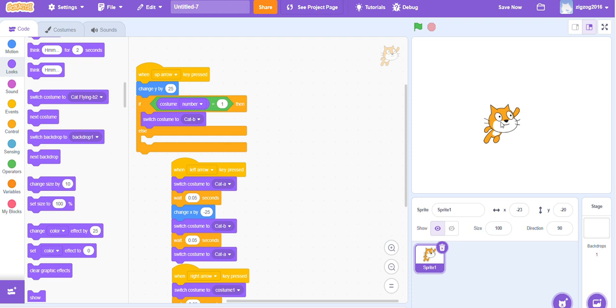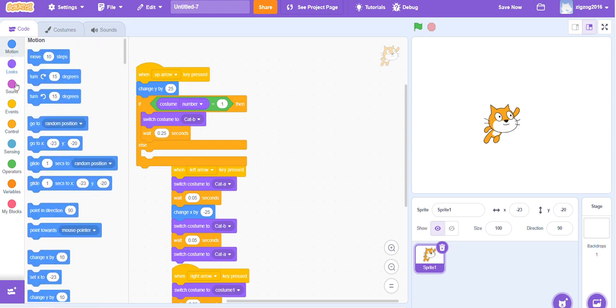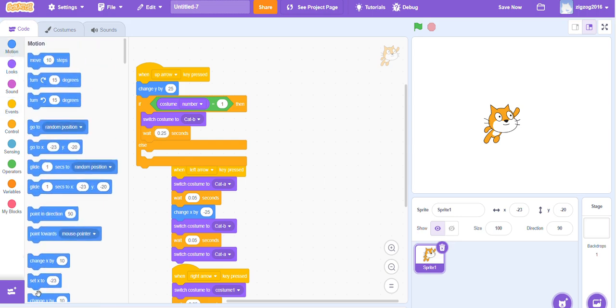Now he still has no way to get down. Get a wait 1 second block and drag it into the top compartment of the if. Change 1 to 0.5 or 0.25, whichever one you want. Now, get another change Y by 10 block and drag it in underneath the wait block and change it to minus 25.